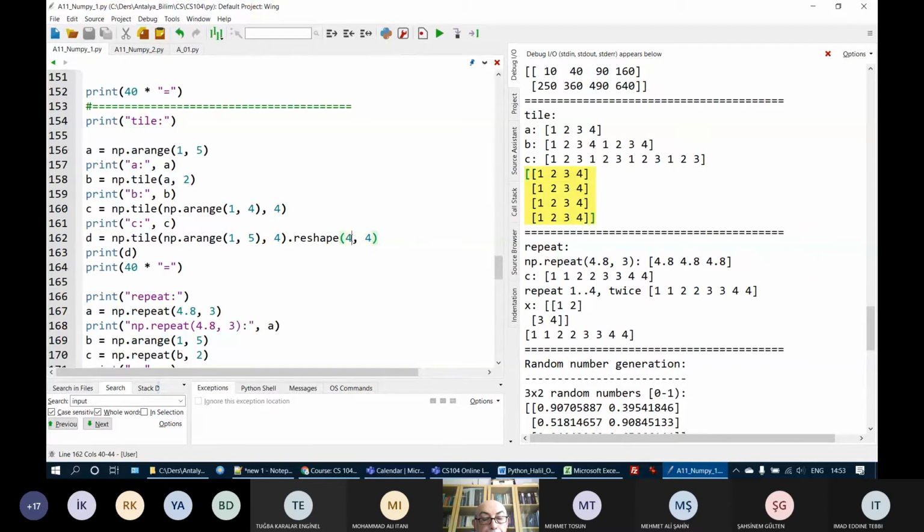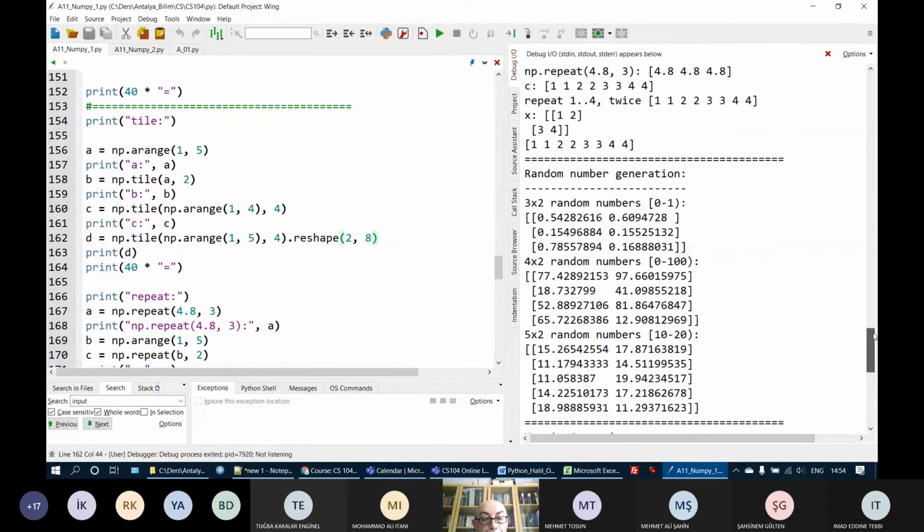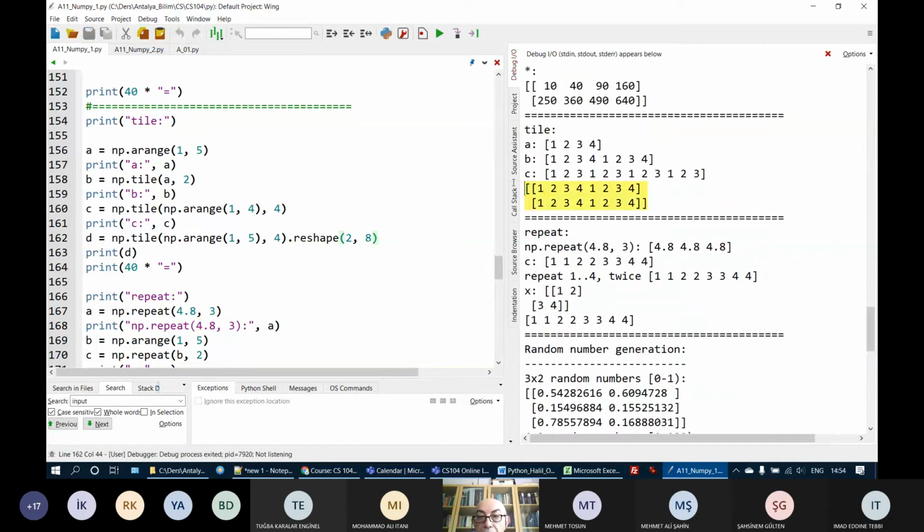If I reshape, for example, to 2 by 8, let's see what I would get with the tile here. I will get this. There are 4 elements here. Those 4 elements are repeated 4 times to have 16 elements after the tile. And those 16 elements, 1, 2, 3, 4, repeated 4 times, are reshaped to 2 rows and 8 columns. Therefore, I get this.